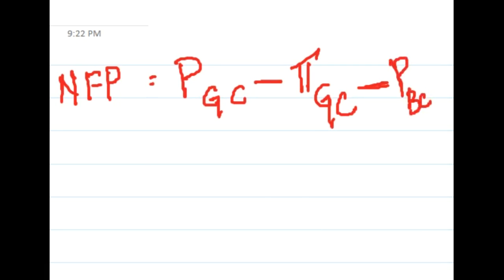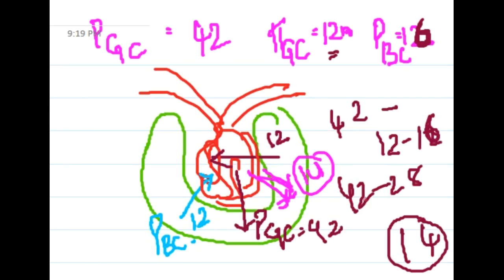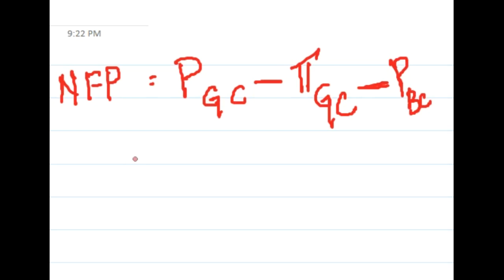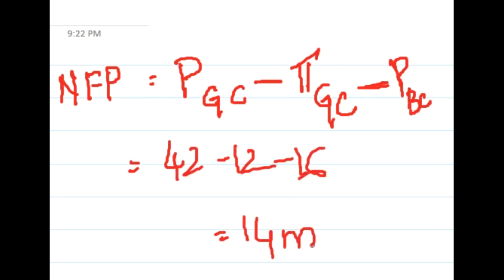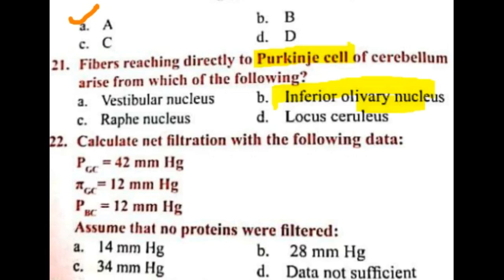If you do the same thing, 42 minus 12 minus 16, it is again 14. Okay, so this is how we calculate this. Then the next question. Right, so these are the two important questions. Thank you for watching.